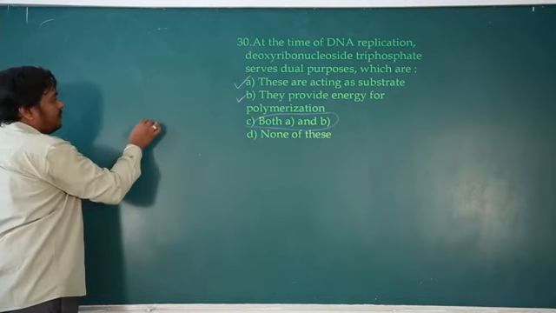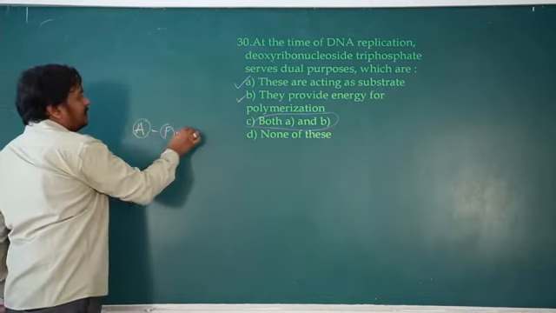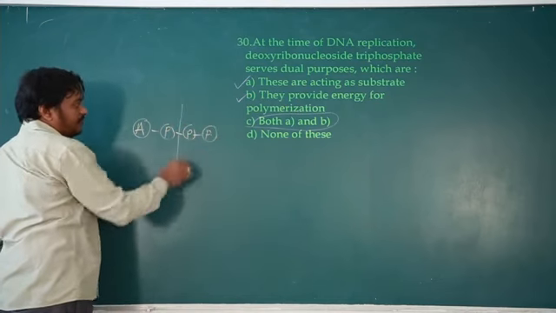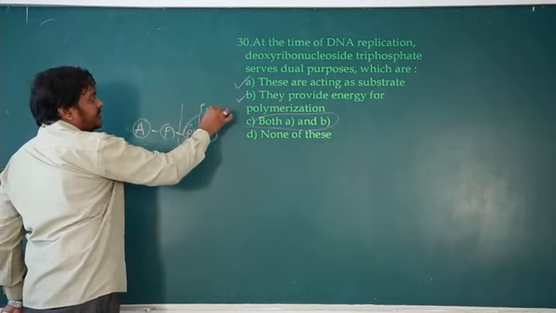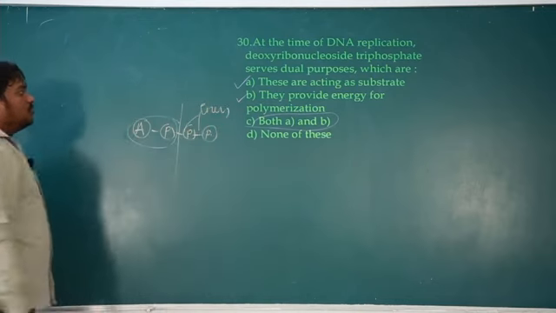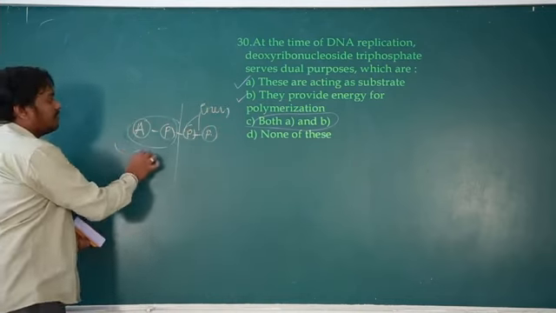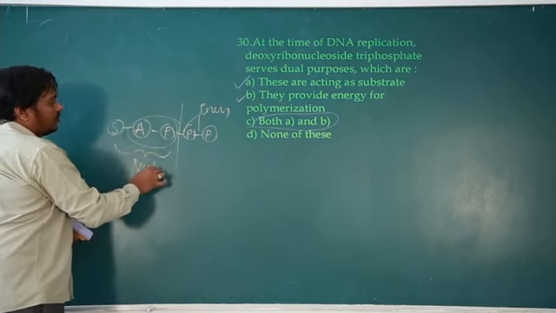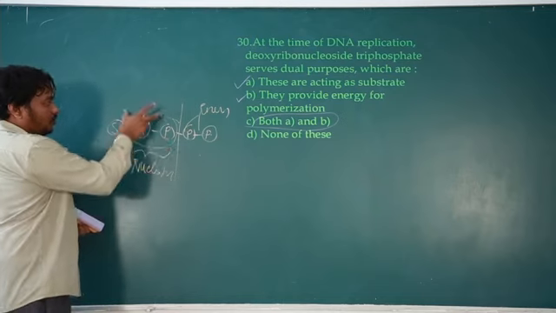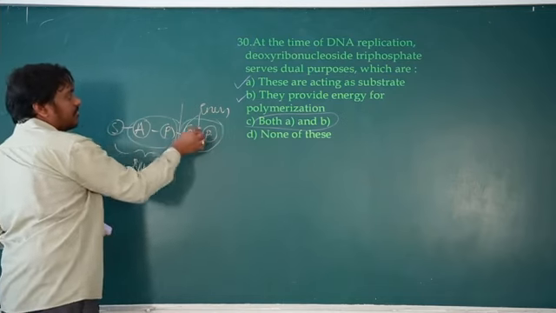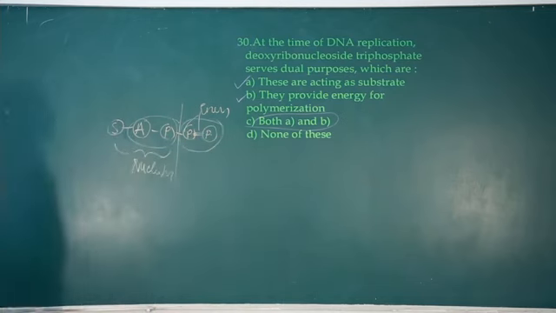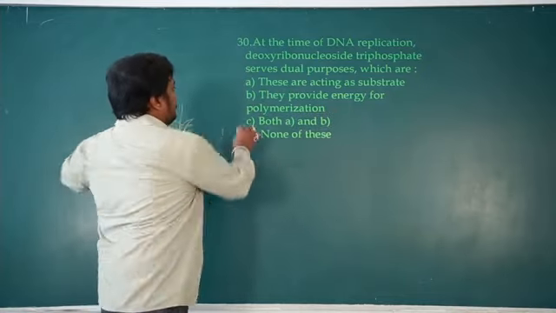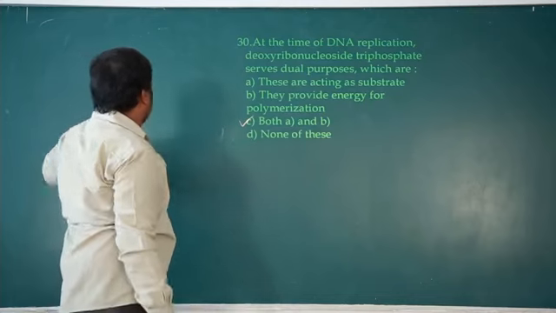Now suppose adenosine, it has triphosphate. In this, 2 phosphate bonds break and they release the energy. This remains as it is. You may have seen in the nucleoside, phosphate joins and it becomes a nucleotide. Here the sugar is there, so this becomes a nucleotide. So this nucleotide is added to one another by consuming the energy which is released during the breaking of phosphate bond. Okay, so the right option for this question is both A and B.